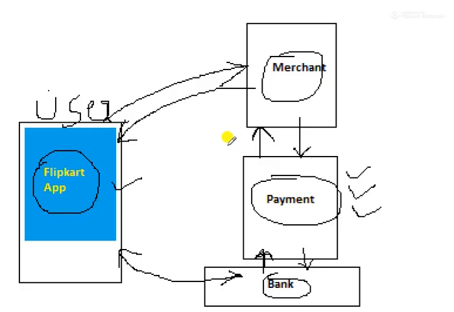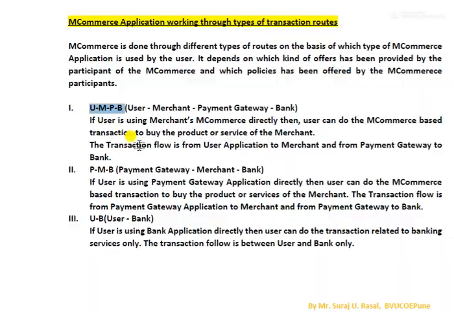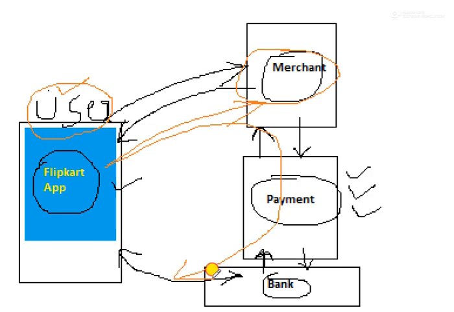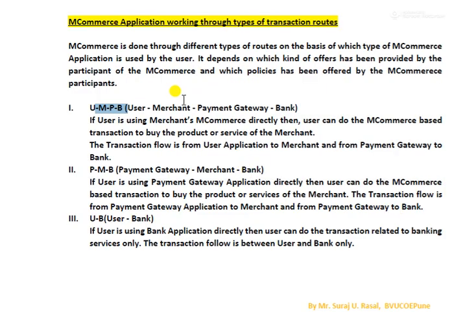Why am I explaining this part again? Because you need to understand the difference between PMB and UMPB. Here you can see the user is directly using the merchant's application. It's not that the user is not interacting; the user itself is the one using the merchant's application, and through it the rest of the things are happening. So this is what happens in UMPB.